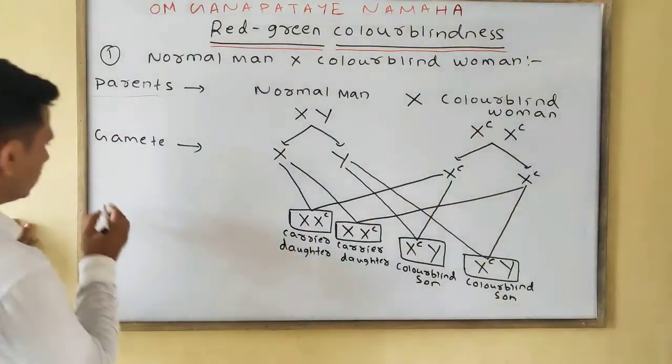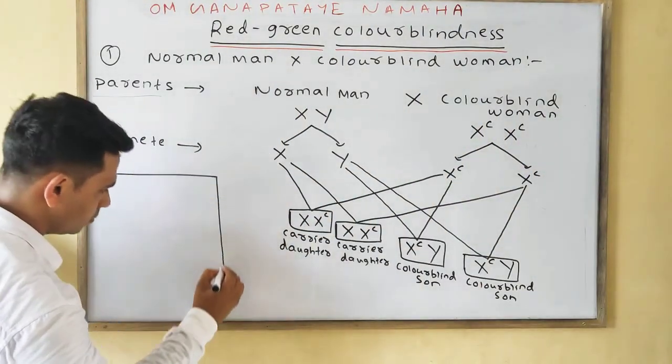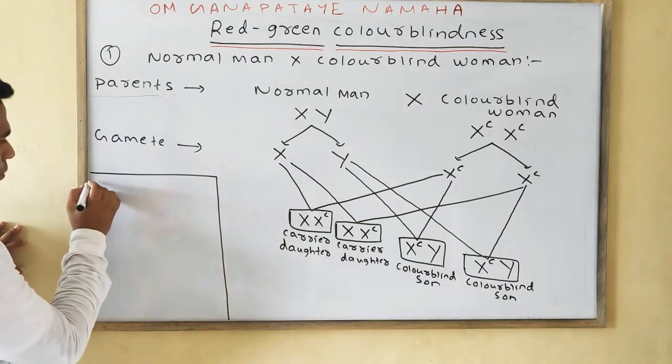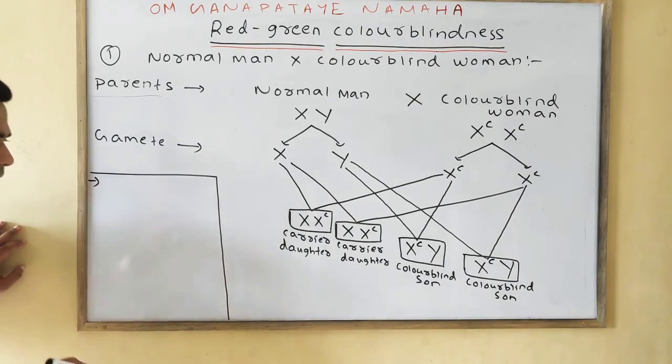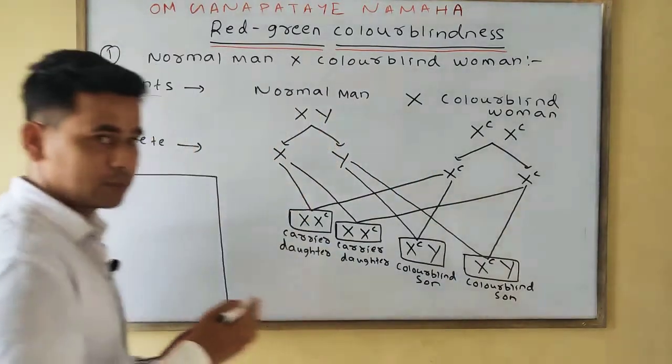So in this case we can take two conditions. One, we can take the whole as 100% of the total child.